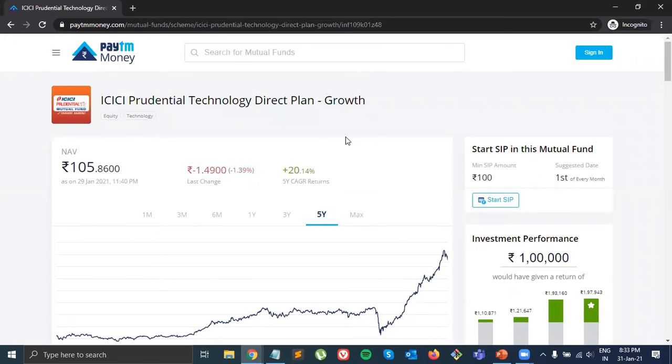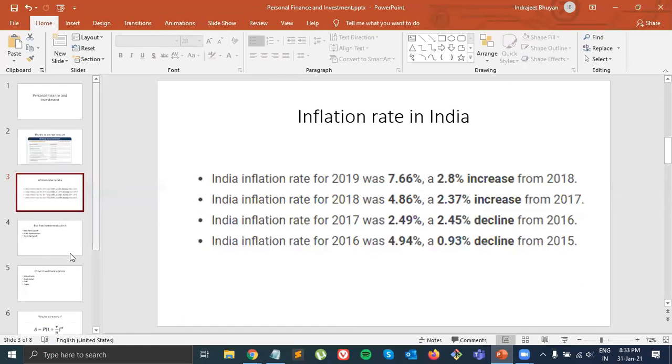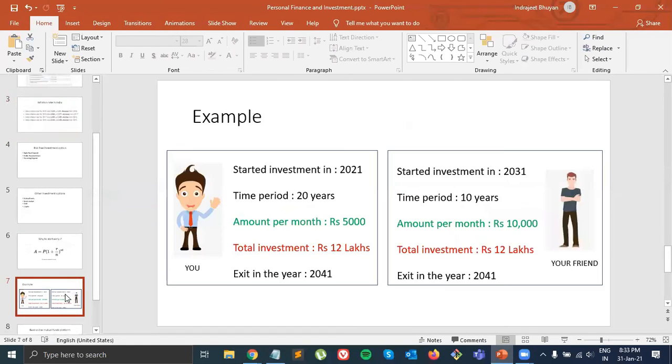But it's not that every time it will go high. These are all long term things. It's not like today you put money, tomorrow you take it out. You should plan a minimum of 5 years, only then you will make profit. And as you have seen in this example, when you invest long term, your money grows at a very high scale. If you invest only for 1 or 2 years, even if you put lakhs of money, it will not grow much. But if you put a smaller amount of money for a longer period, it will grow a lot.